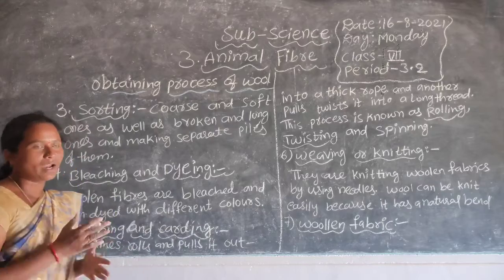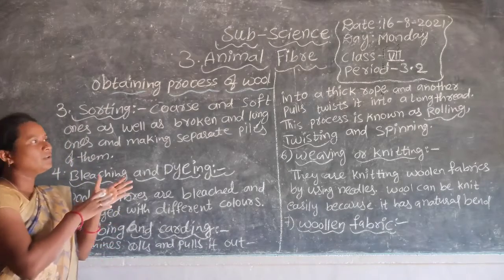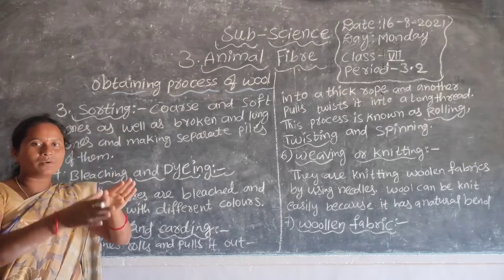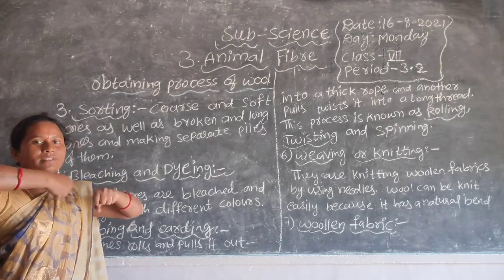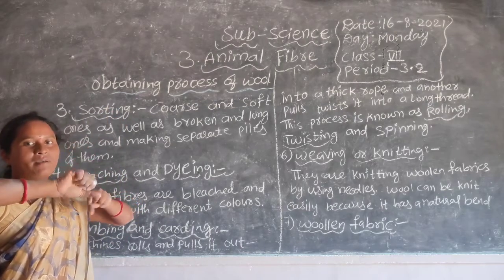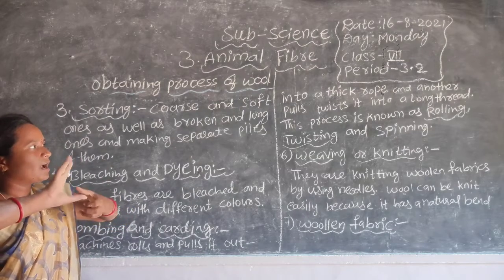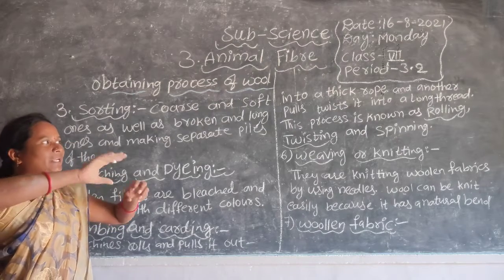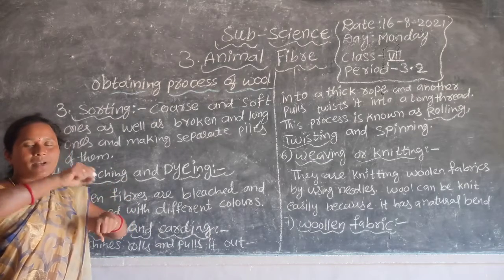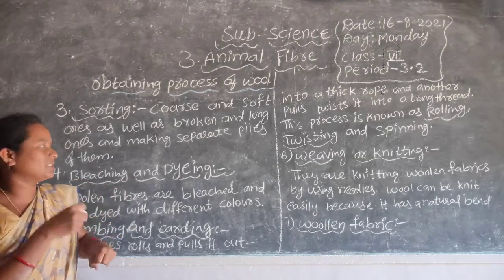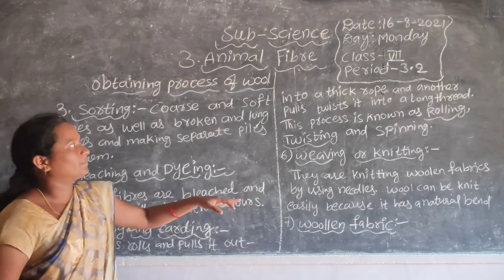After combing and carding, with rollers they can roll the wool with the rolling machine, and they can twist it with the help of a twisting machine. When they are rolling and twisting, what process is going on here? The spinning process. This complete process is known as spinning.